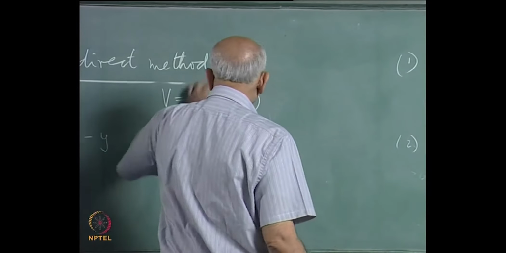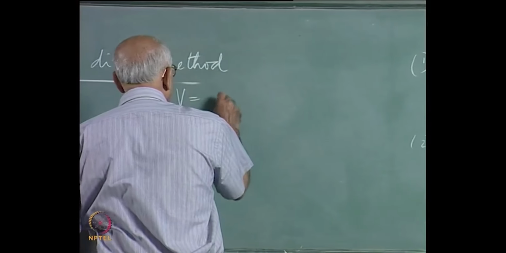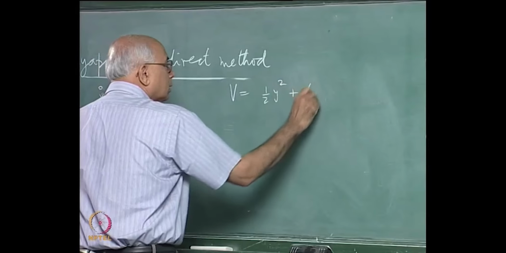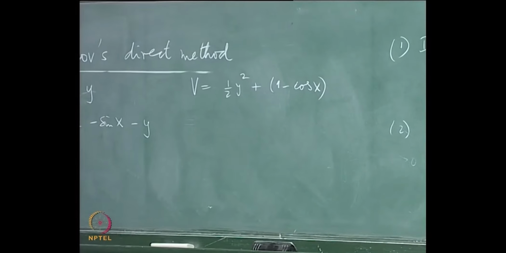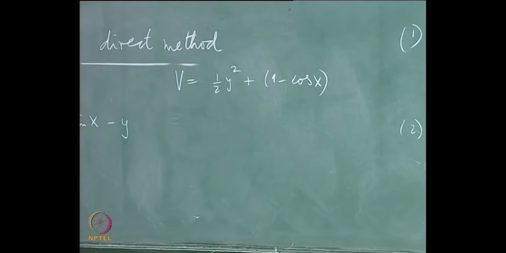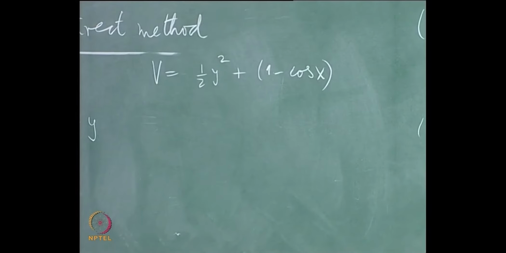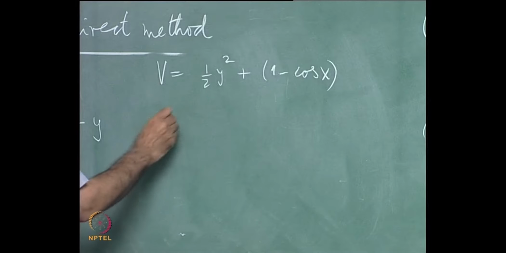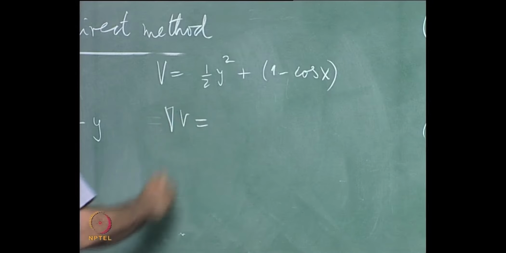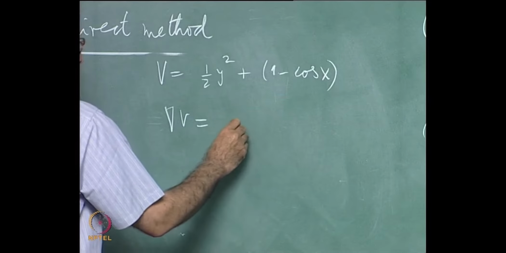So instead of this, I replace it with half y squared plus 1 minus cos x, which was the potential energy, and that is a positive definite function also, because the least value it has is 0 at the origin, and then there is a neighbourhood of the origin in which it has got only positive values. So what happens now? The gradient of V is equal to, I differentiate this with respect to x, and what do I get here?